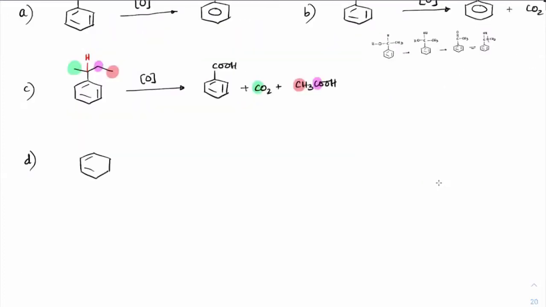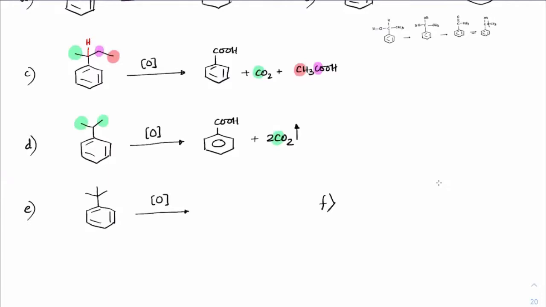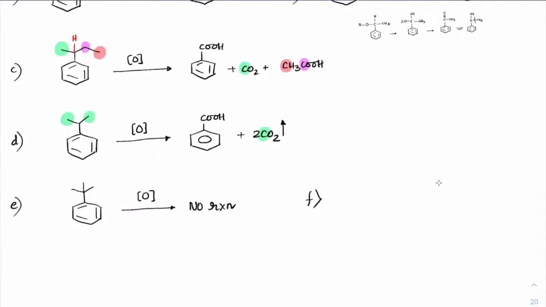Suppose if you have benzene with 2 methyl groups on it, on oxidation, you will get benzoic acid and 2 moles of carbon dioxide. I guess you must be able to figure out. So these two carbons are single carbons. So single carbons will always end up as carbon dioxide. No reaction here. Very good. So no reaction because there is no benzylic hydrogen.